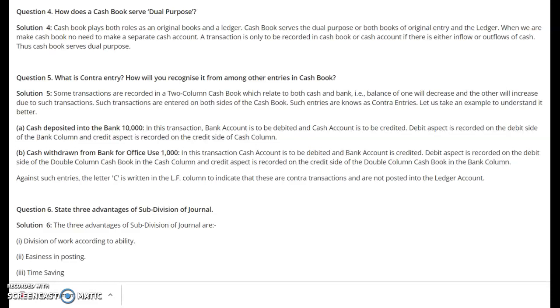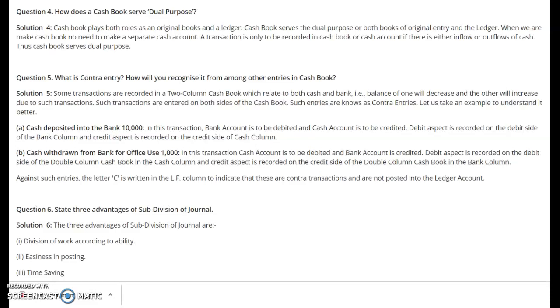First, when cash is deposited into bank, and second, when cash is withdrawn from the bank for the purpose of office use, or if the purpose is not given, it will be presumed that it is withdrawn for the office use and a contra entry will be recorded. Against the contra entries, wherever we record in the cash book, we will write the letter C to recognize that it is a contra entry.